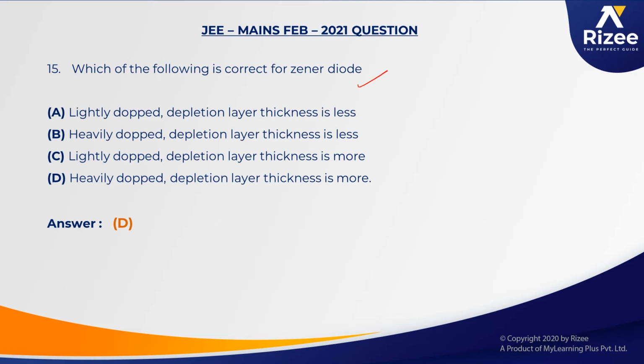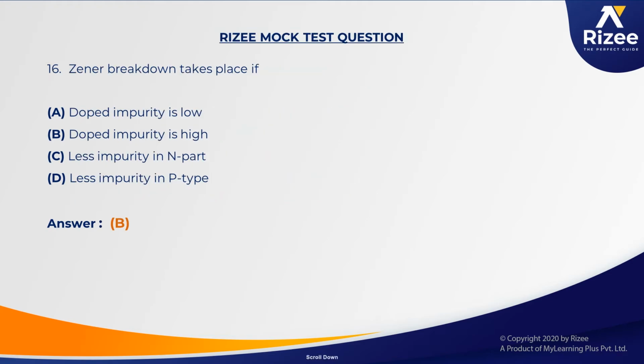Now coming to the other question, which of the following is correct regarding the Zener diode. It's purely a theoretical question: the Zener diode is a heavily doped PN junction diode whose depletion layer thickness is small. The same sort of thing we have asked in this one. Zener breakdown occurs in a highly doped PN junction diode. The same sort of question he has asked in the mains also.